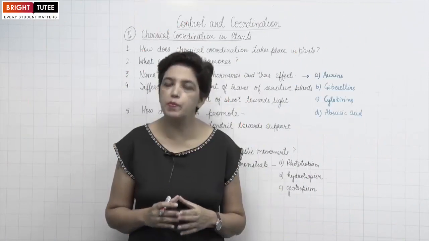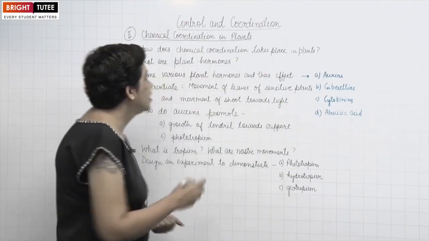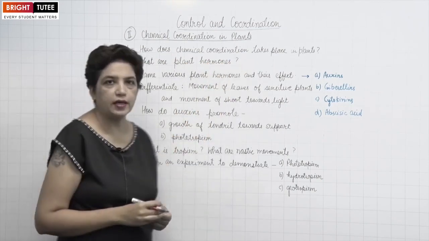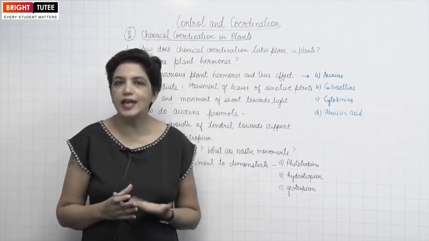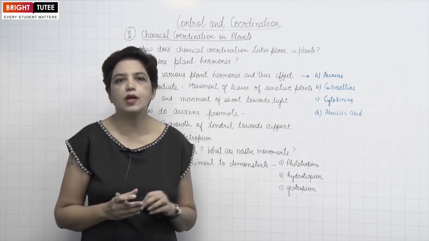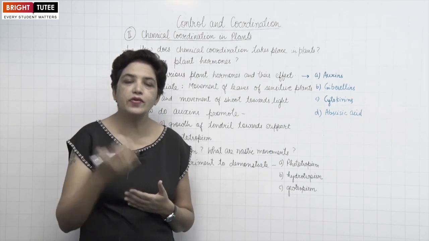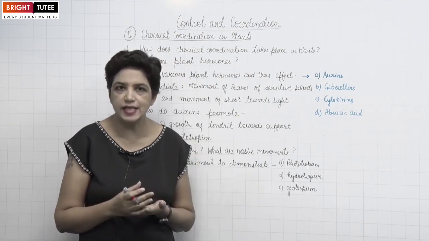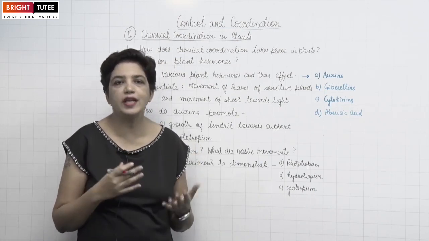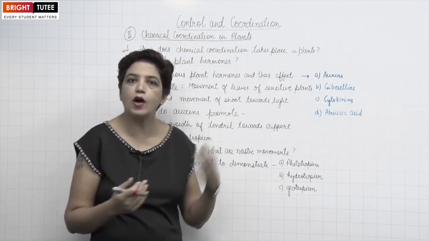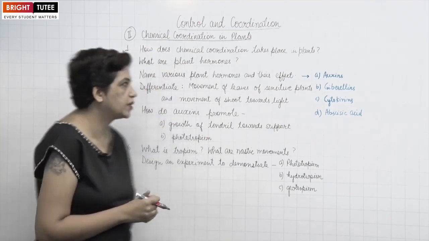So let's see some important questions from this topic. Question number 1. How does chemical coordination take place in plants? The chemical coordination takes place in plants by special compounds which are called plant hormones. Plant hormones are released by certain specialized cells which control and coordinate different physiological functions. So what are different types of plant hormones? We'll take up in the next question.